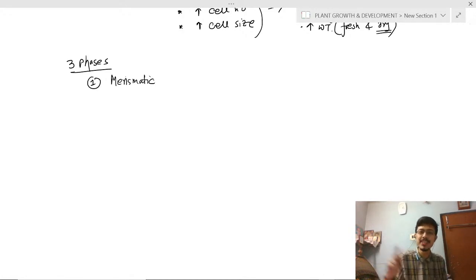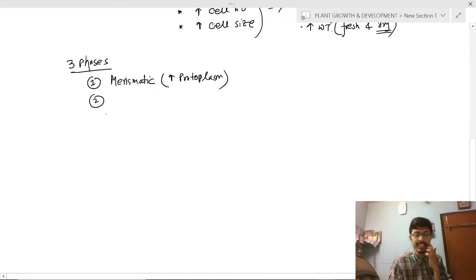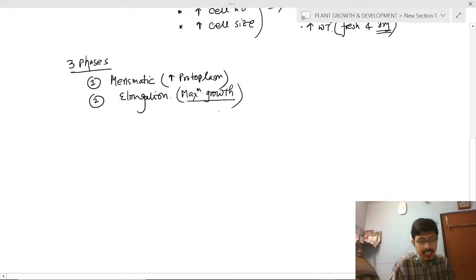So 1 cell to 2 cells, 2 cells to 4 cells, 4 to 8, 8 to 16, and so on. So the number increases in a GP series. In the meristematic cells, increasing the protoplasm is the main funda. The second phase is the elongation phase. In the elongation phase, the maximum growth occurs. You have to remember this.